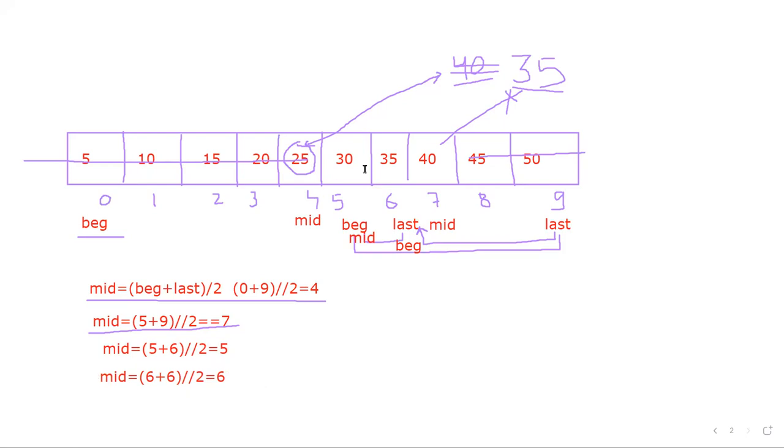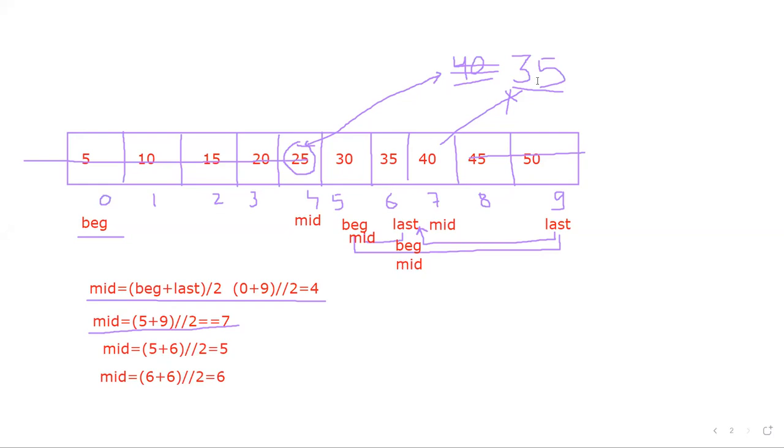So this time your mid will also be at this position. Actually this is the worst condition, when last, beginning and mid, all three values are at the same position. Means after this you will not get the value. If your value is there, this will be the last condition, where beginning, last and mid are at the same position.